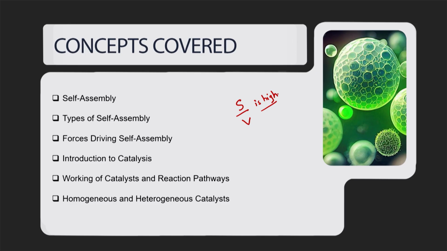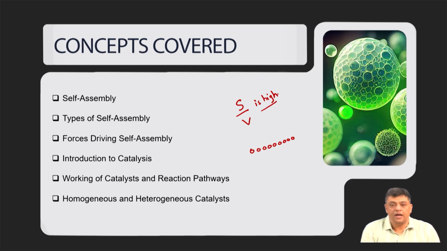So, if you look into the nano sized materials, when we say that surface to volume ratio is high, then it means that most of the particles which constitute a material are near the surface, and when they are near the surface, then what is the advantage?